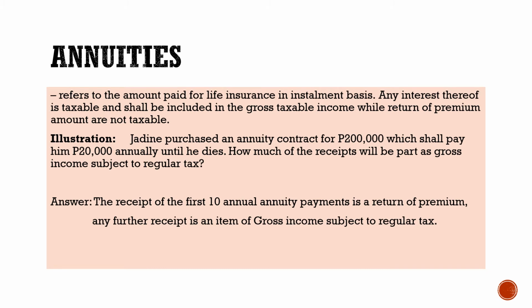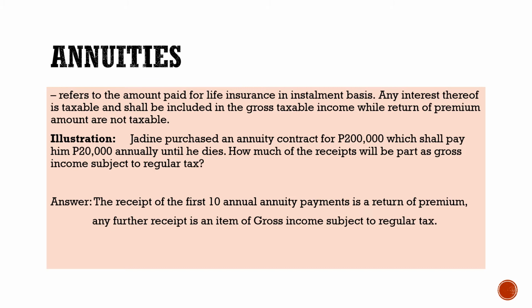How about annuities? Annuities refer to the amount paid for life insurance on an installment basis. So any interest thereof is taxable and shall be included in the gross taxable income, while return of premium amounts are not taxable. So we have an illustration. Jadine purchased an annuity contract for 200,000 which shall pay him 20,000 annually until he dies. So how much of the receipt will be part of gross income subject to regular tax?